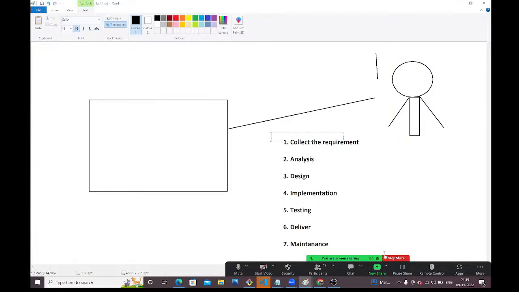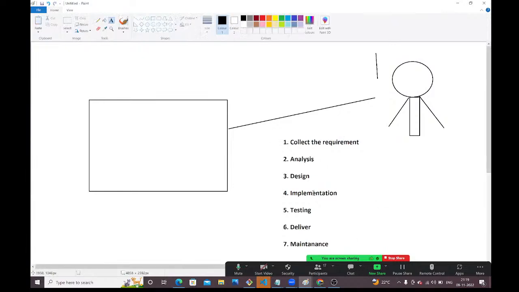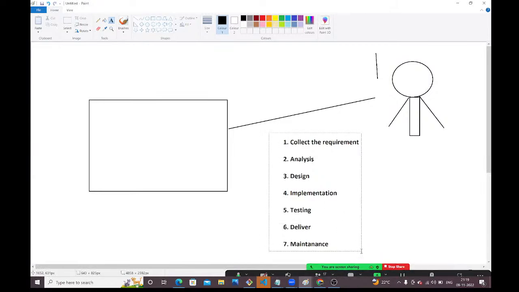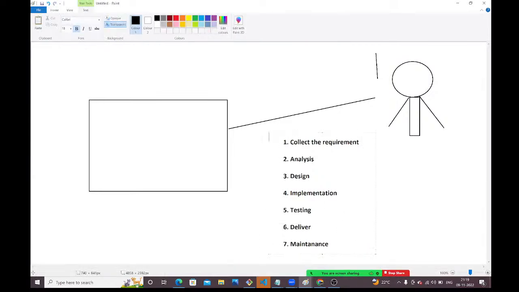Directly we can't start any business. First, whatever business we are going to start, we should have clear clarity about that business. Next we need to analyze that business. We need to design, we need to start the implementation, right? So if you want to start any business, any work, these steps are mandatory. These steps are mandatory, guys. Is it correct or not, guys?